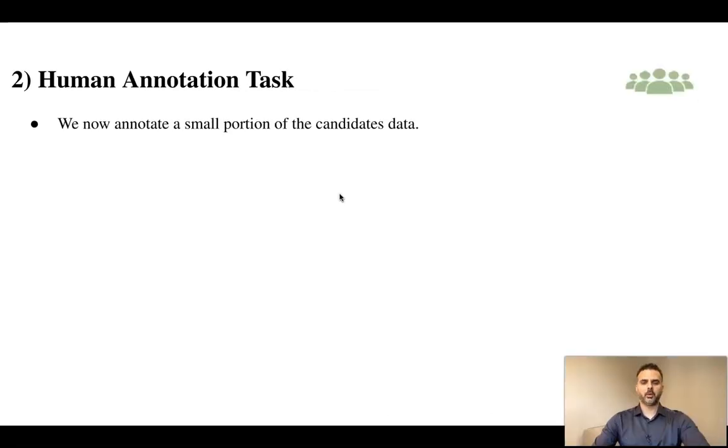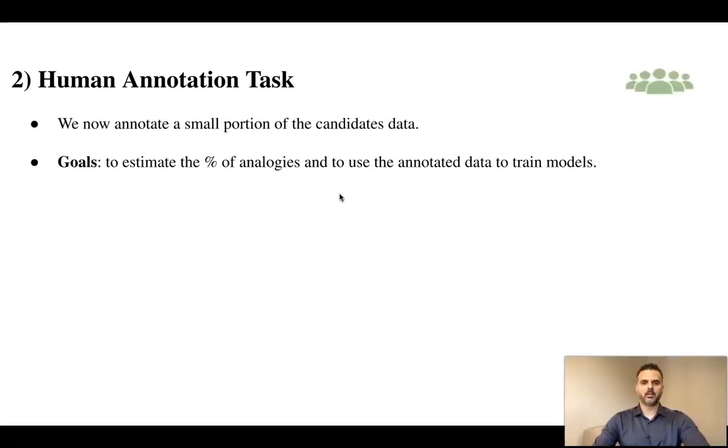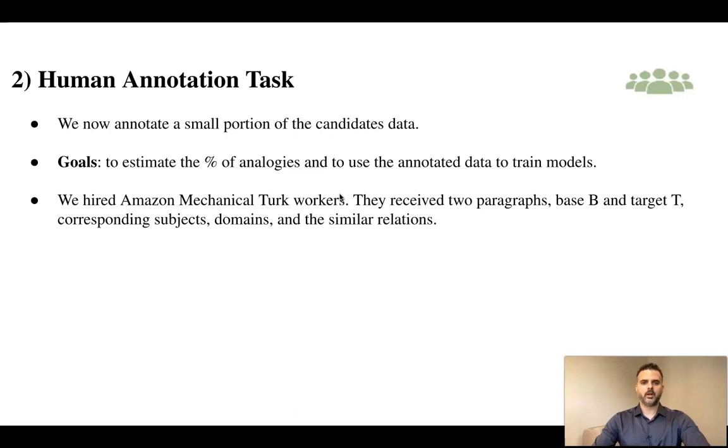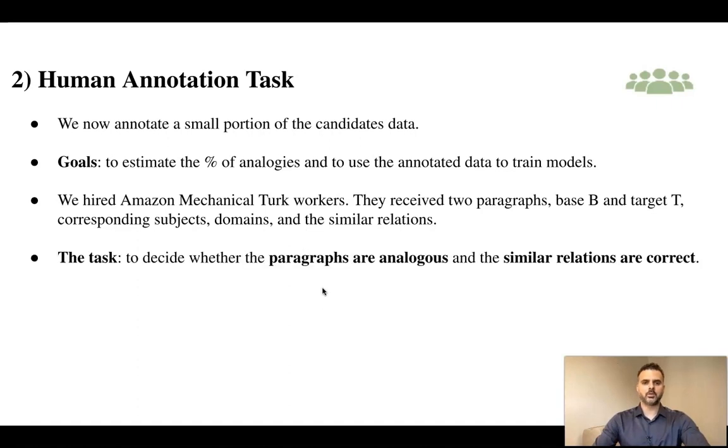We now annotate a small portion of the candidates data. The goals are to estimate the proportion of analogies and use the annotated data to train models. We hired Amazon Mechanical Turk workers. They received 2 paragraphs, base and target, corresponding subject, domains, and the similar relation. Their task is to decide whether the paragraphs are analogous and the similar relations are correct. If they choose yes, they need also to choose between close and far analogy.